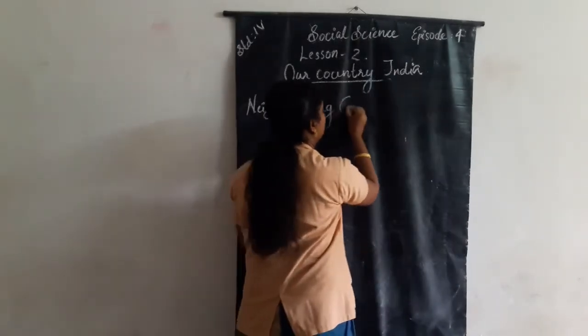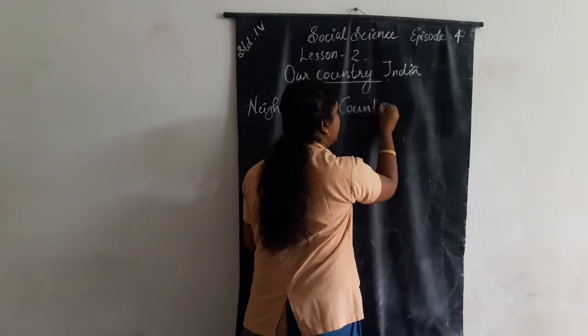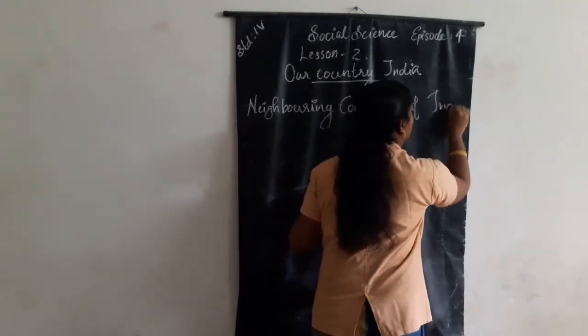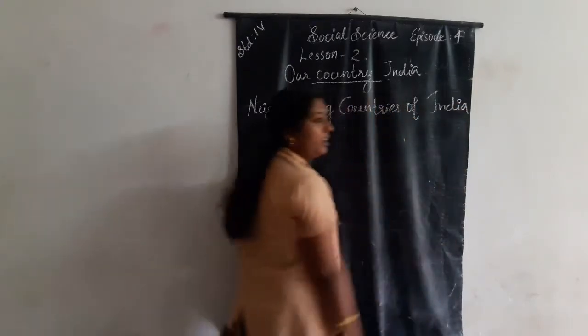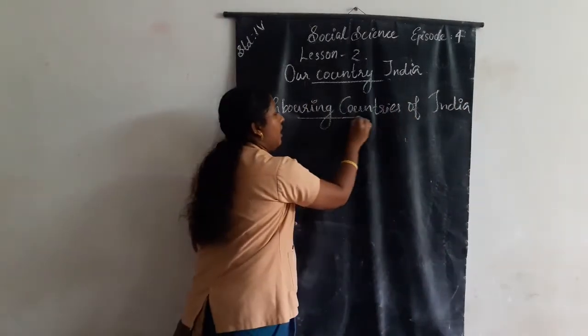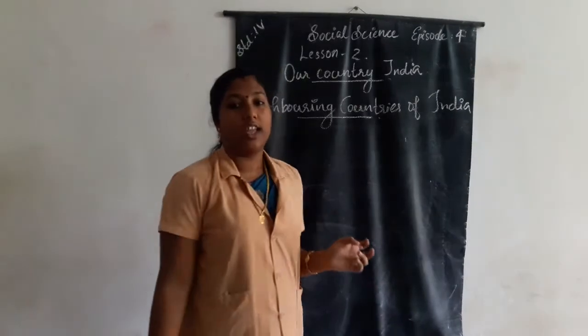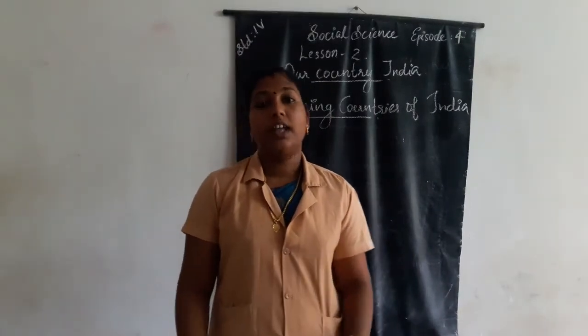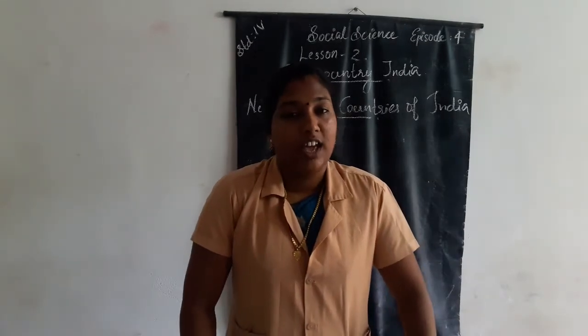Our country, India, shares its land with 7 neighboring countries. Which are they? Can you name them?